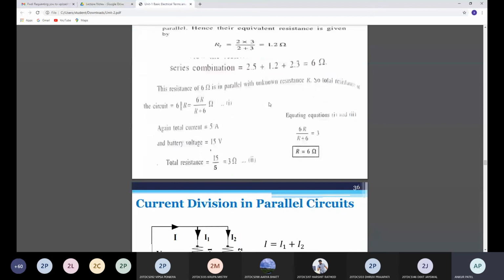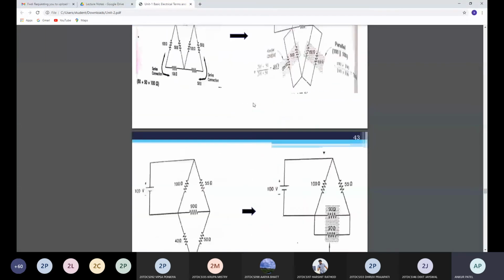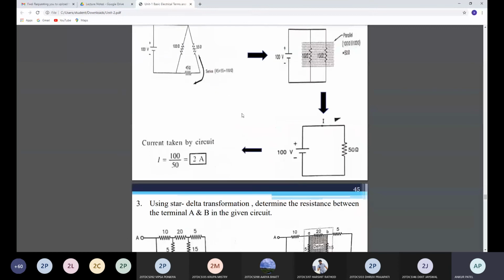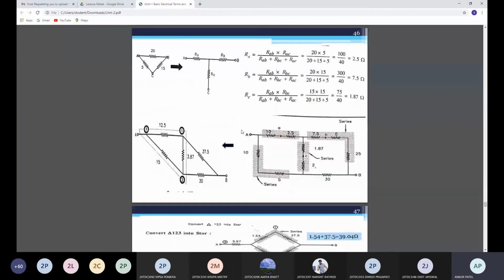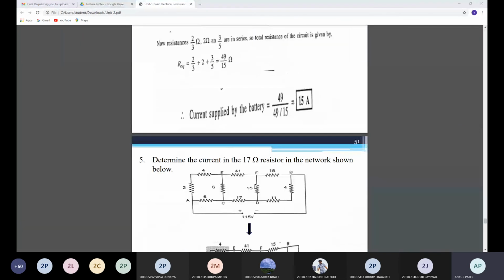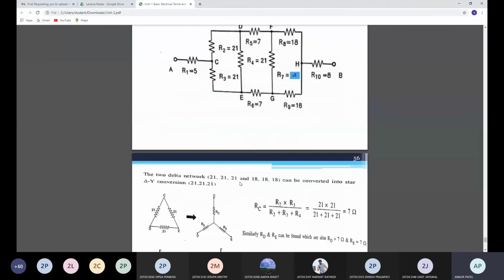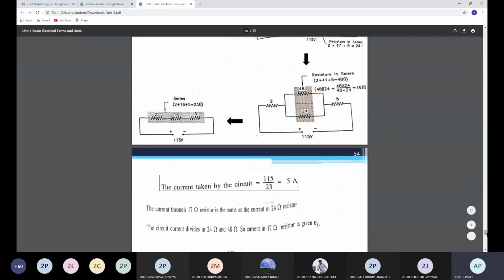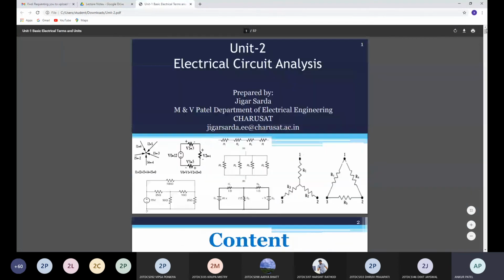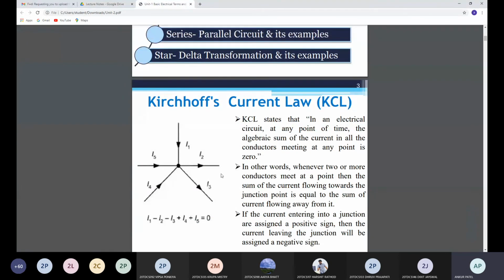So these are the series and parallel connections, current division, voltage division rules, and star delta transformations. For each statement or each theory, we have examples for the second unit. This exercise we will do in the next lecture, and we will do some exercises for KVL and KCL. Then we will move to mesh analysis and nodal analysis.